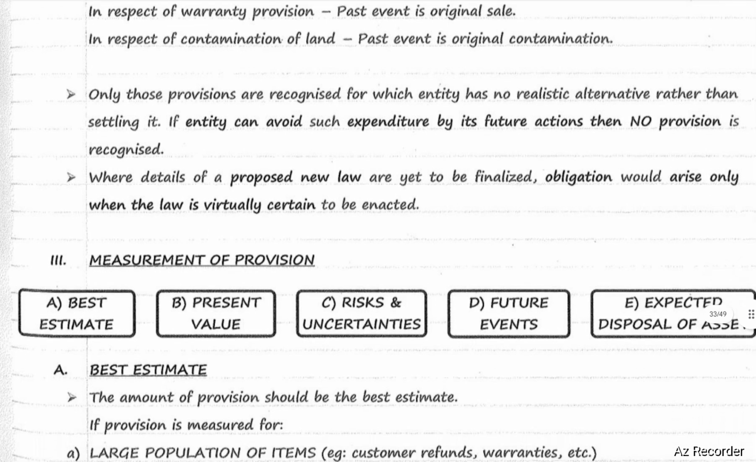Only those provisions are recognized for which the entity has no realistic alternative settlement other than settling it. That means no realistic alternative settlement exists. If the entity can avoid such expenditure by its further actions, then no provision is recognized. That means if an alternative settlement exists, then provision need not be created. Where details of a proposed new law are yet to be finalized, obligation would arise only when the law is virtually certain to be enacted.